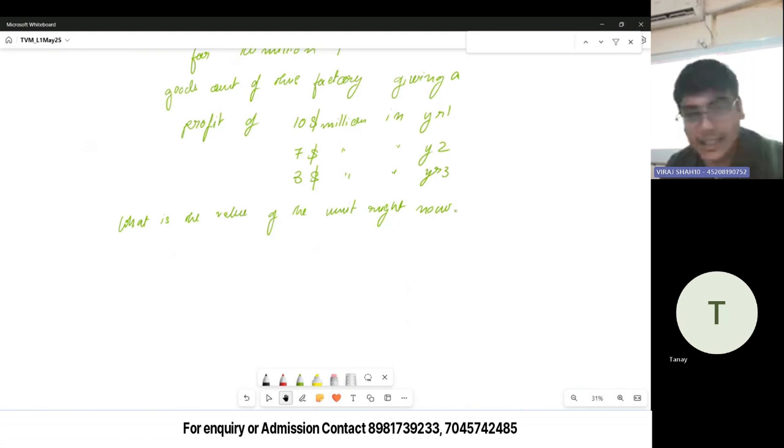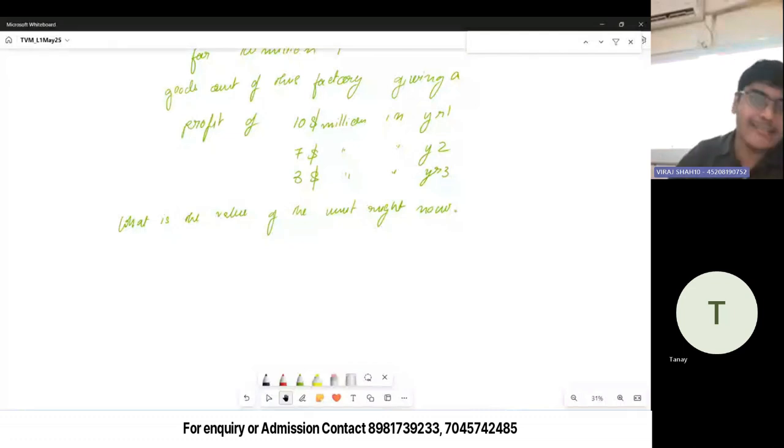There's a factory that the company is planning to sell 3 years later for $100 million. It is going to produce goods which will add to the net profit of the company to the tune of $10 million in year 1, $7 million in year 2, and $3 million in year 3. You can see the factory's production is slowly decreasing, which is why the company will have to sell it. So if we calculate its value now, what will the value be?